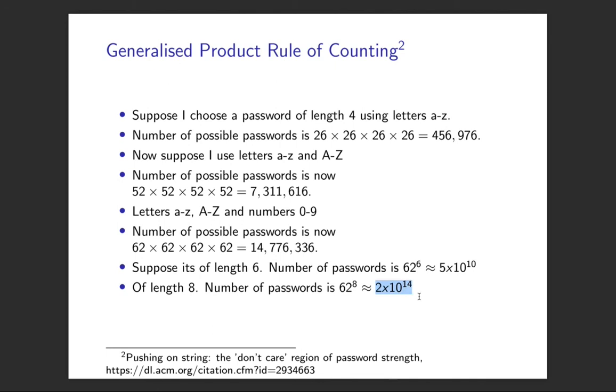But of course, people don't choose passwords randomly, not unless you're using a password generator. That's why people promote password generators, because otherwise you'd do something like 1, 2, 3, 4, 5, 6, or password, or hello, or your name, or your address, or something like that. And so then these numbers are misleading. The fact that there's a billion different possible passwords is actually misleading, because the number of actual passwords people really use is much smaller. And you also need to be aware of the sorts of attackers that you're trying to defend against, whether they can brute force or not. Anyway, that's a digression.